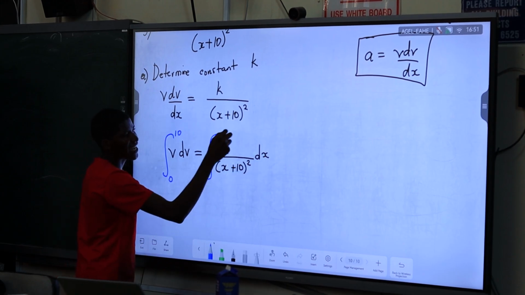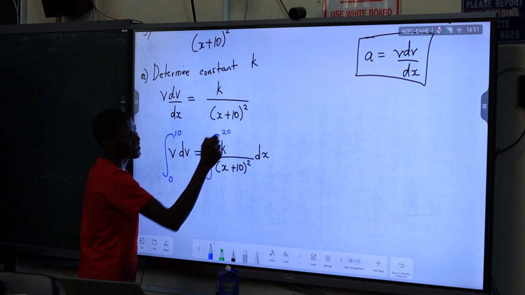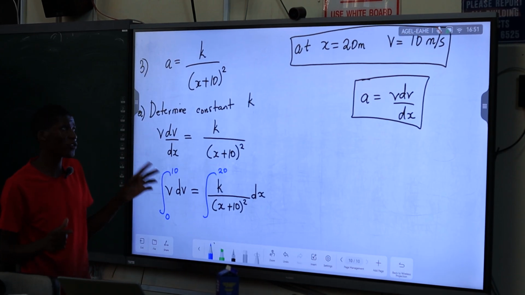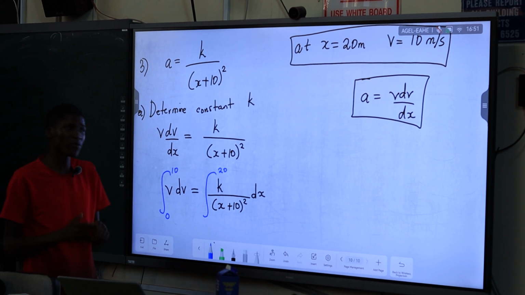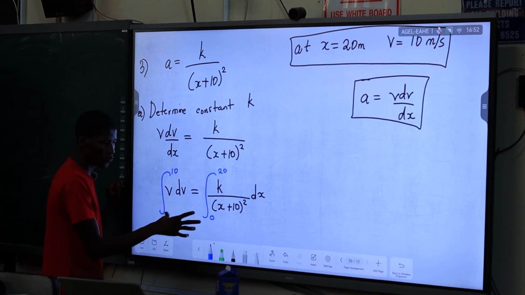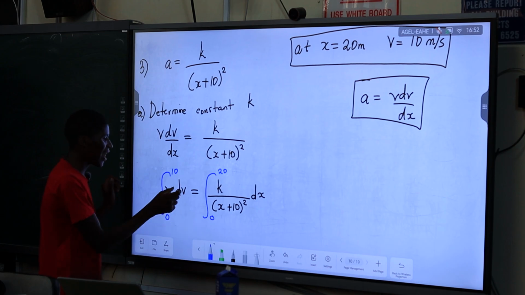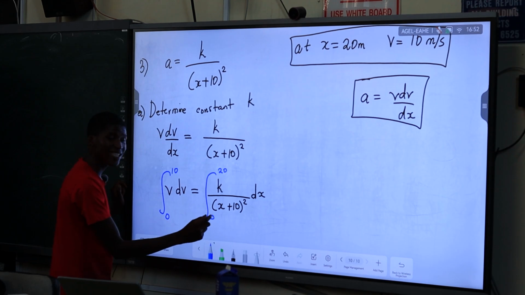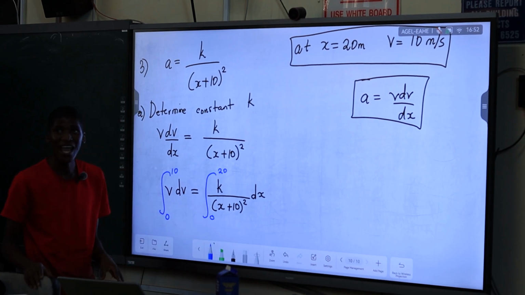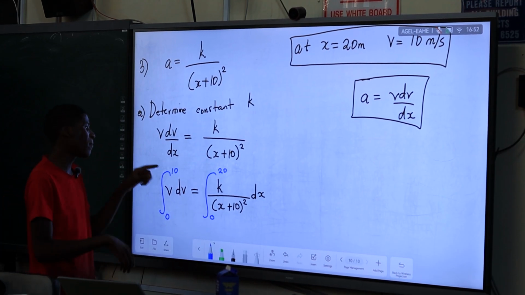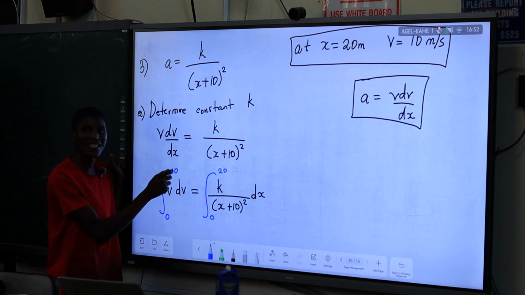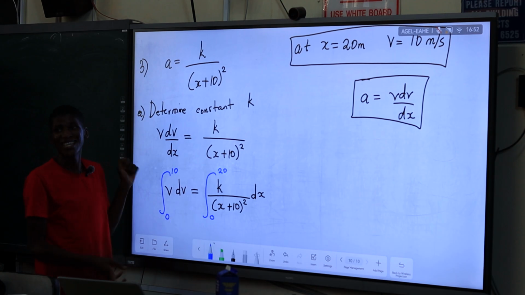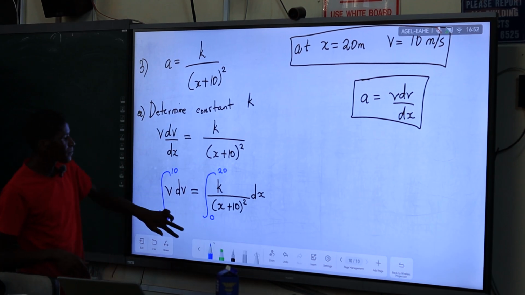At what position? At 20 meters position. Whether it is initial or final depends on what you are given. Initially, the position was 0, the velocity was 0 as well. So the initial bound, the lower bound of v is 0, the lower bound of position is 0, because that's the initial stage. But finally, your velocity is now 10 meters per second, when the position is 20 meters. The units must correspond.